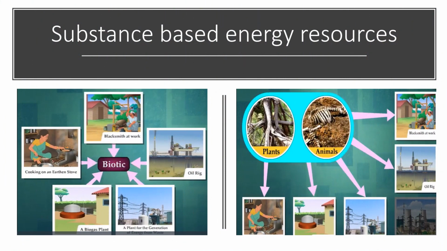Yeah, I guess you all have seen this picture, right? What are substance-based energy resources? It's biotic, it's from the remains of plants and animals, as we have learned. Now, as we talk about substance-based energy resources, we have resources like wood, coal, mineral oil, natural gas, biogas, energy from waste material, and atomic energy, all under substance-based energy resources.